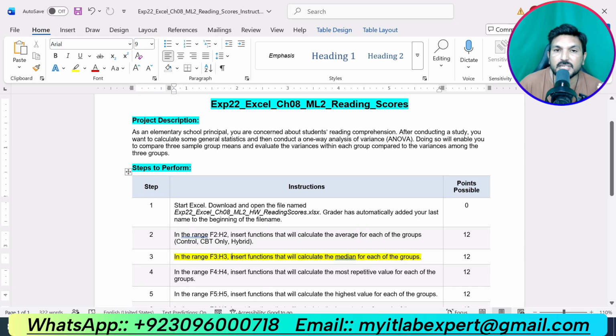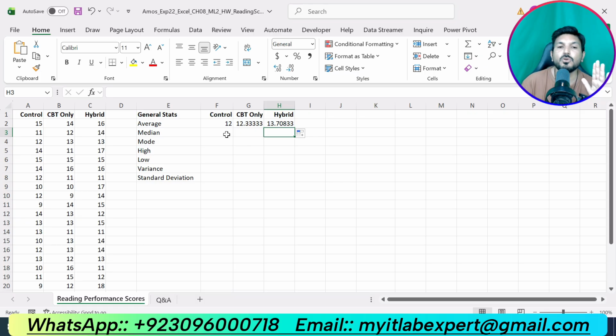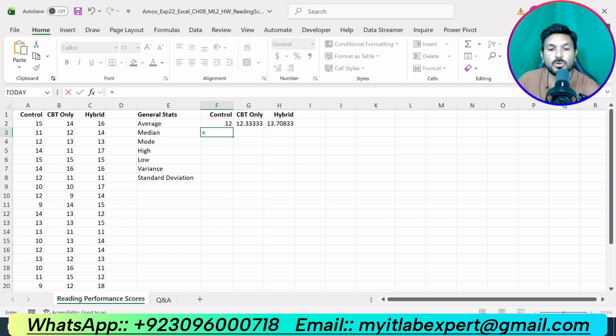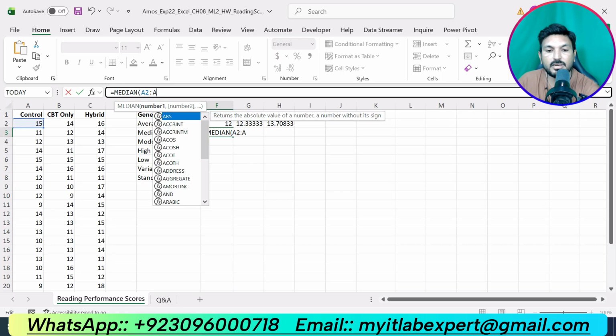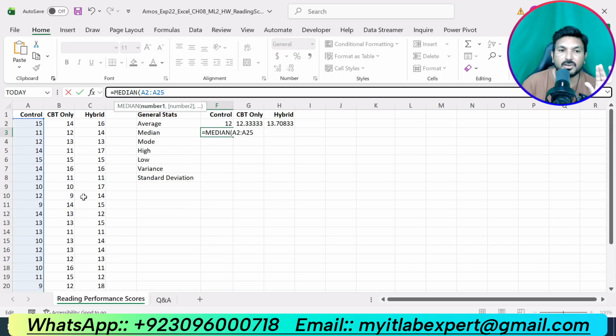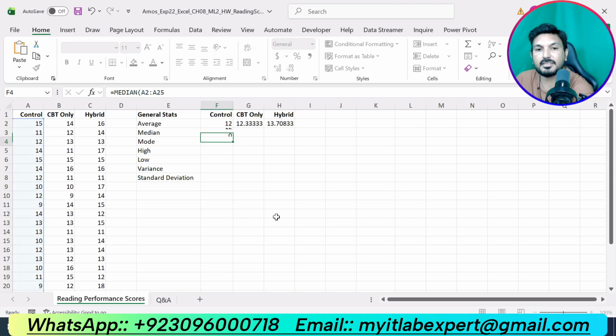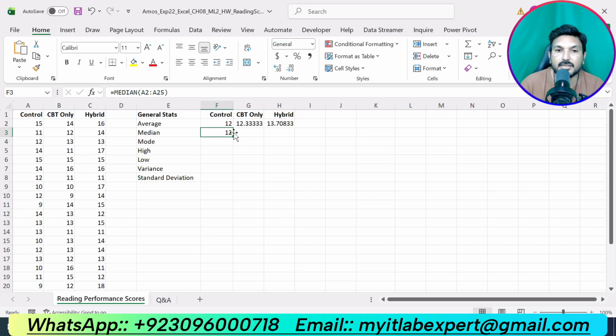In the range F3 up to H3 insert functions that will calculate the median for each of the group. Now we are supposed to calculate the median for the control, CBT only and hybrid. So go to cell F3 and type equal sign and type median. This is the median function. Double click on that. Now we are supposed to calculate the median for the control, and the control data is given into the range A2 up to A25. Okay, this is the data for the control and press enter. So we got the median for the control.